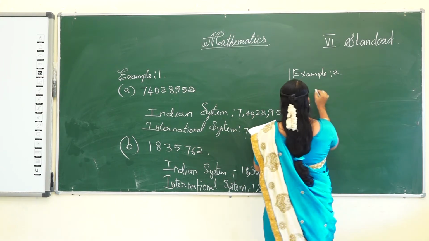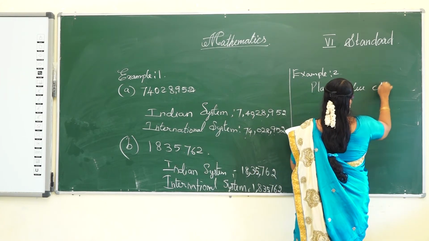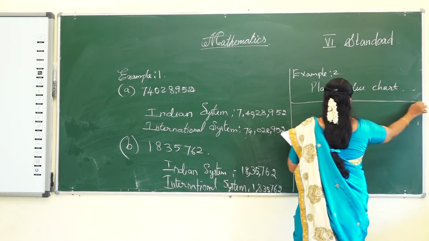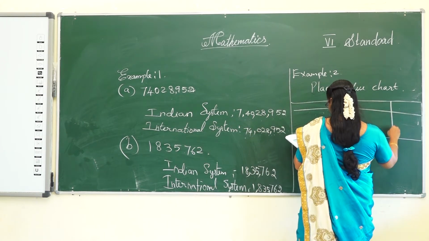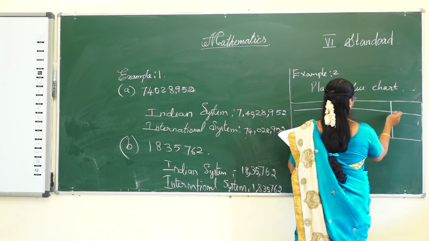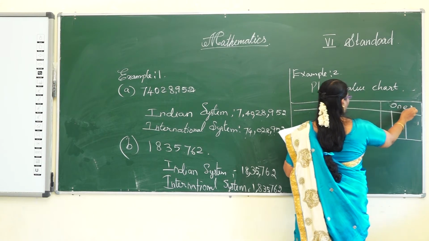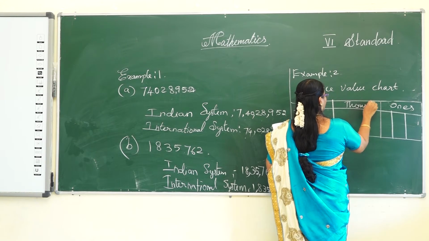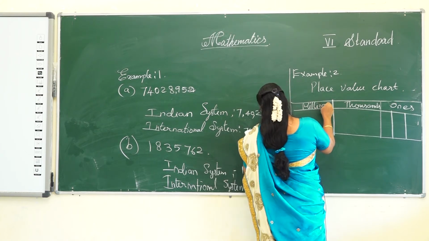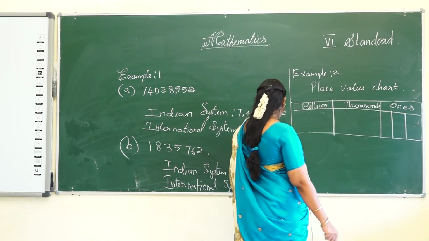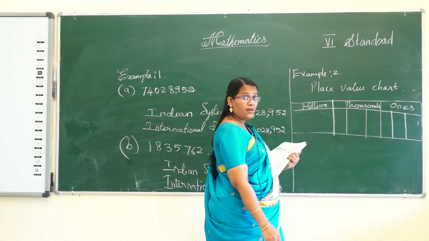So place value chart: ones, thousands, next one is millions. The first value is divided in 3 because we write in the international place value chart.